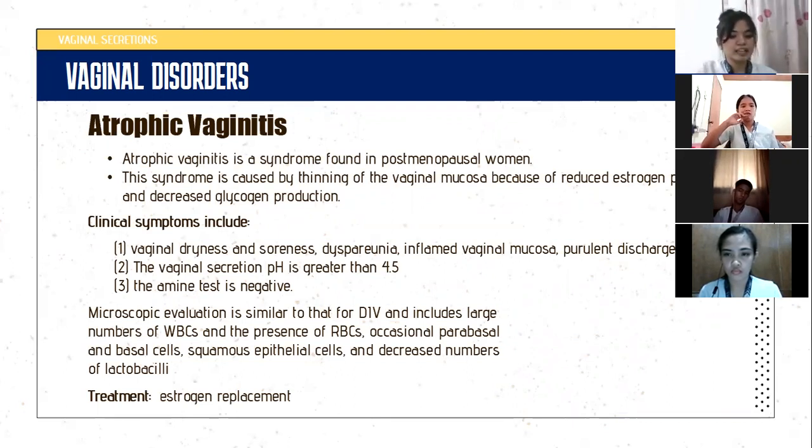Yung symptoms na, it can cause vaginal dryness and soreness, dyspareunia, inflamed vaginal mucosa, and purulent discharge. pH na is greater than the normal, and amine test is negative, which means it has no strong fishy odor. Treatment naman niya is estrogen replacement.